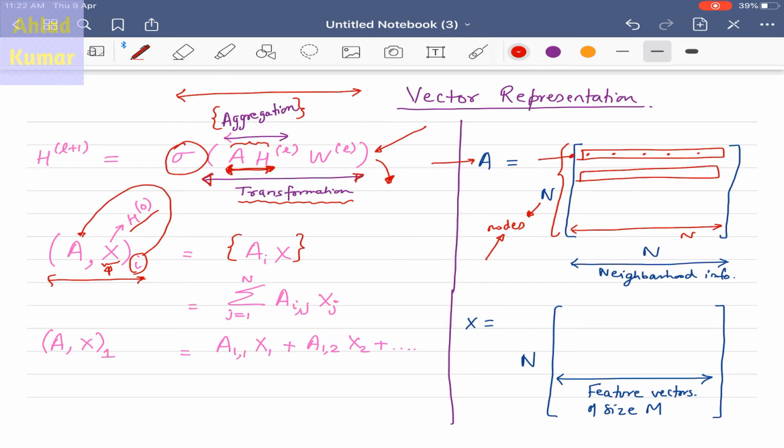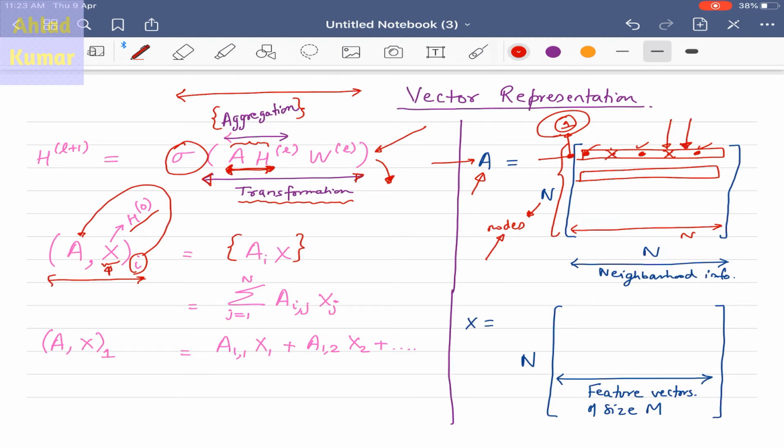Let us say I am focusing on the first row of this adjacency matrix. Then all the elements of this row tell whether other nodes are neighbors of node 1 or not. For example, if this is present, this is not present, this is present, this is not present, and this is present, then these three nodes will be the neighborhood nodes of node 1. Others will not be there. So the adjacency matrix is telling, for each row acting as a node of the graph, which nodes are adjacent to that node, and the information about this adjacency is stored in the elements of this row.